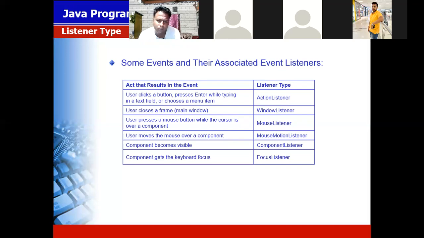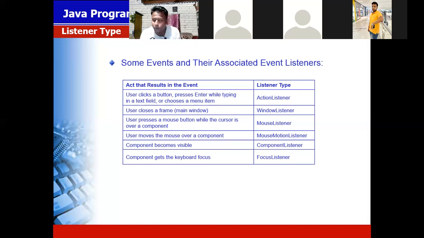When the user moves the mouse over the component, that is called the mouse motion listener. When a component becomes visible, that is called the component listener. Like button is visible, button is hidden. At that time we use component listener.